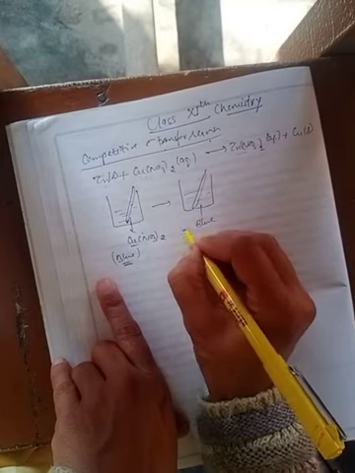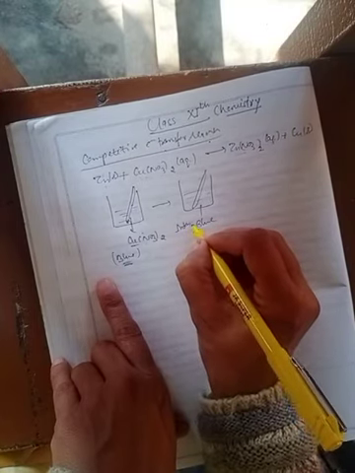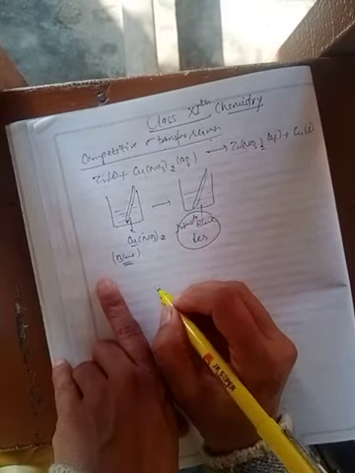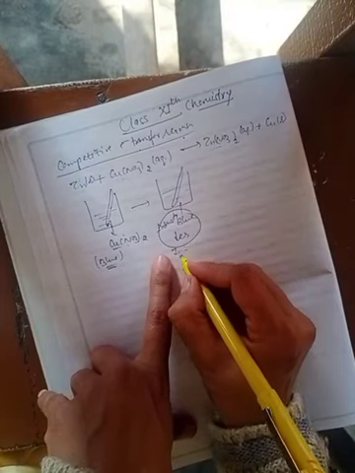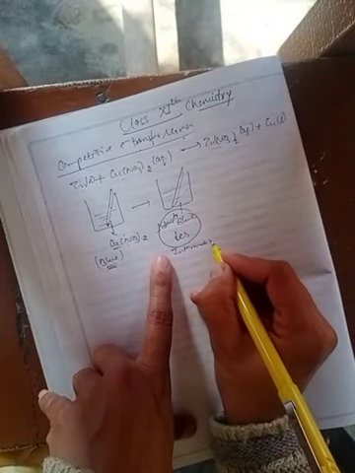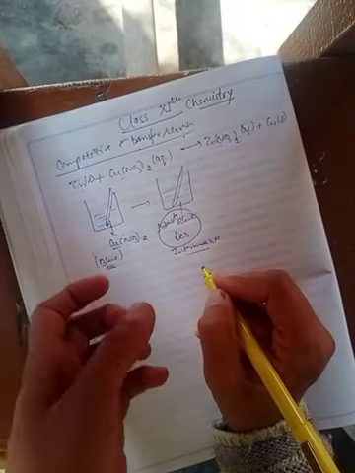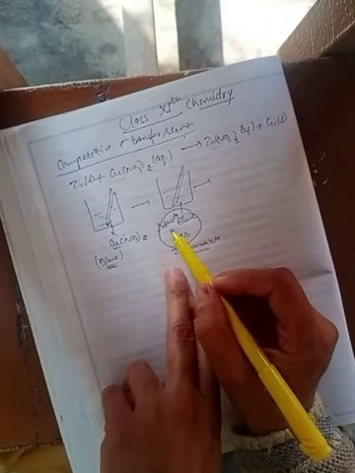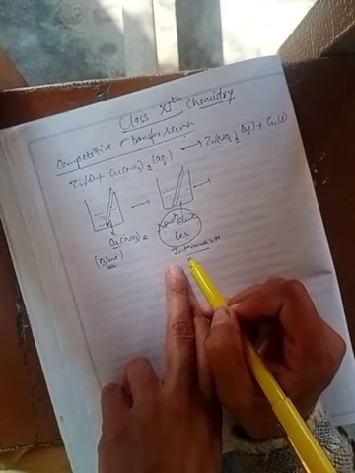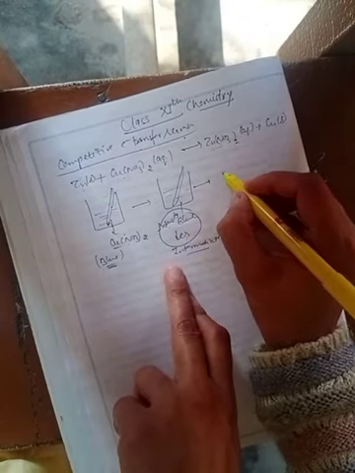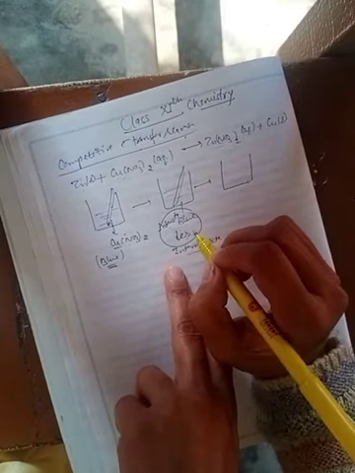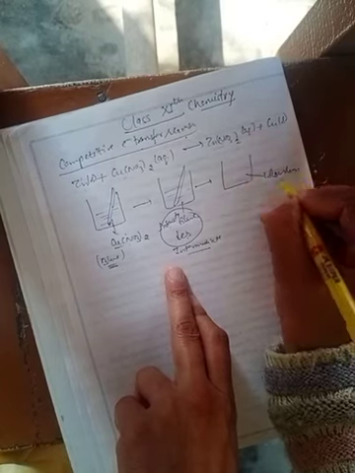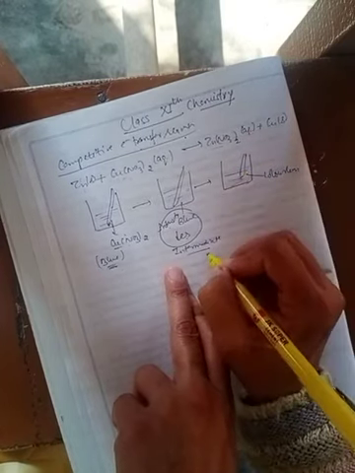It means the intensity of this blue color now decreases, and this is the intermediate stage, when the reaction goes on. After 5 to 10 minutes, it was observed that the intensity of this blue color decreases, and when the reaction completes, then it was observed that this solution now becomes colorless. The solution obtained now becomes colorless.